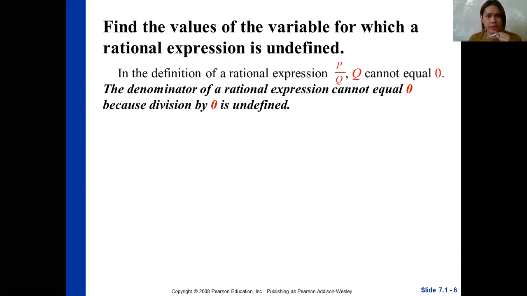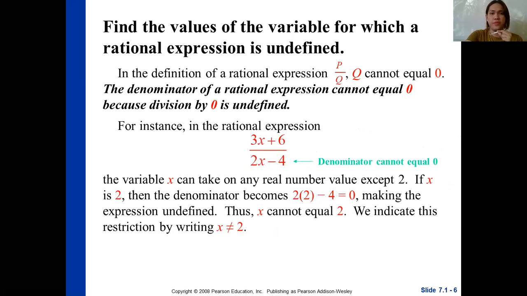In the definition of a rational expression, P over Q, where Q cannot be equal to 0, the denominator of a rational expression cannot equal 0, because division by 0 will make the expression undefined. Same in the fraction. So it's very important to identify the permissible values that we can substitute to the variable in your denominator.